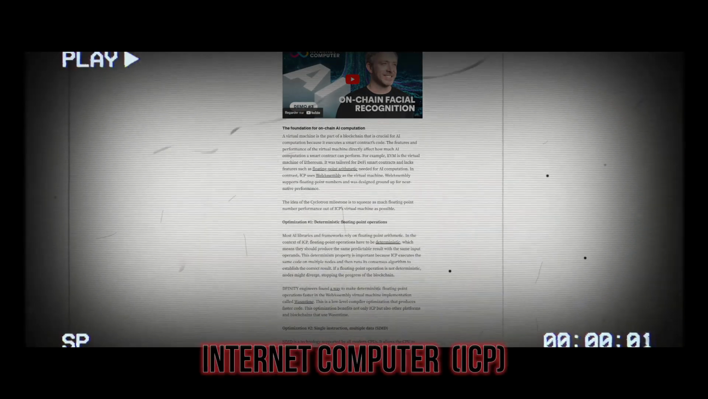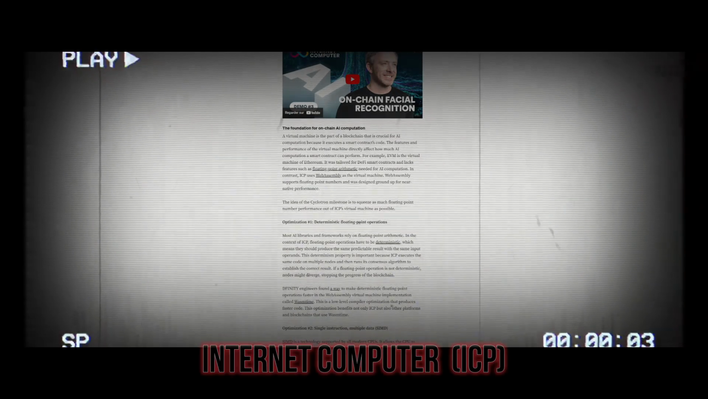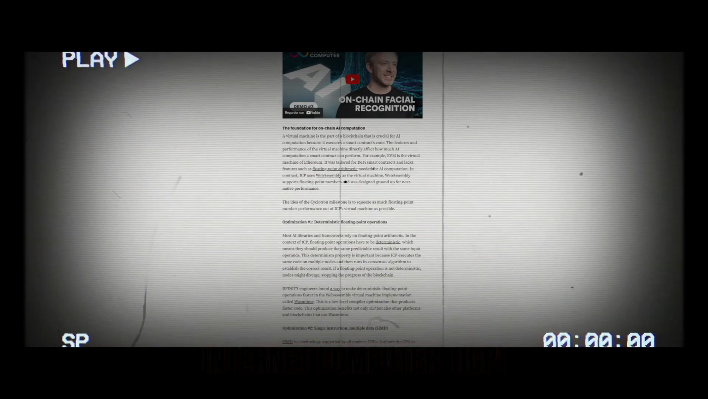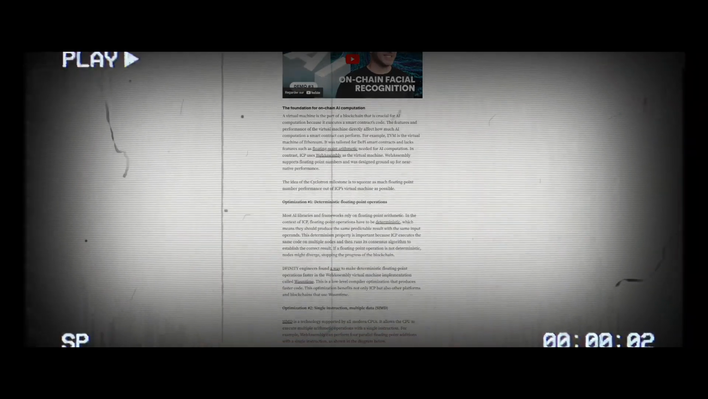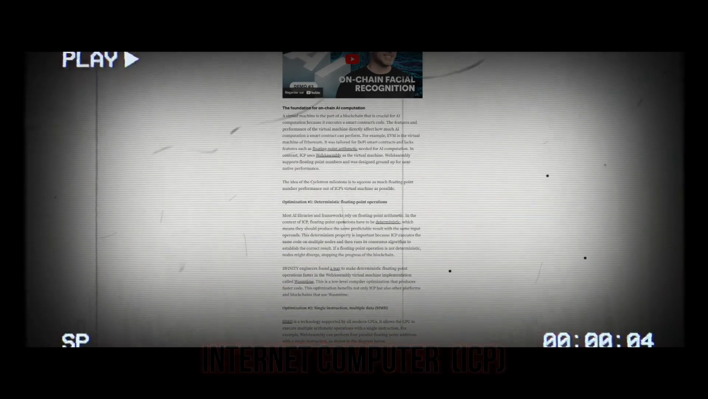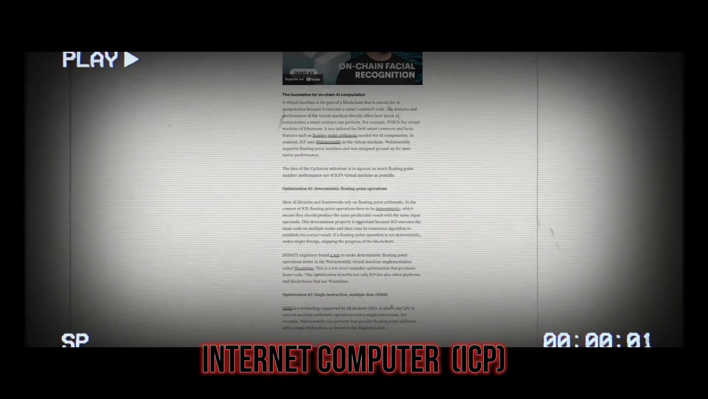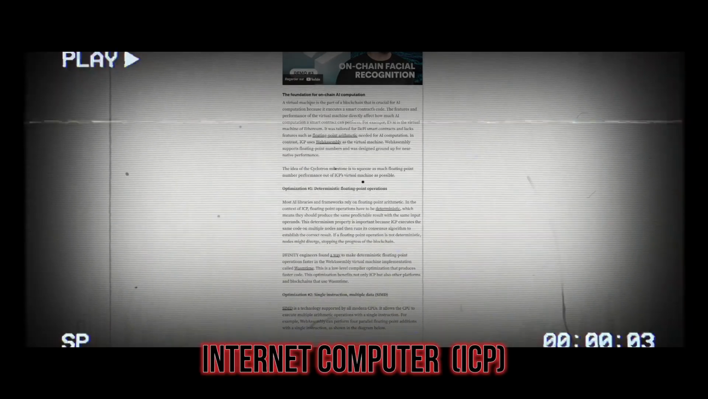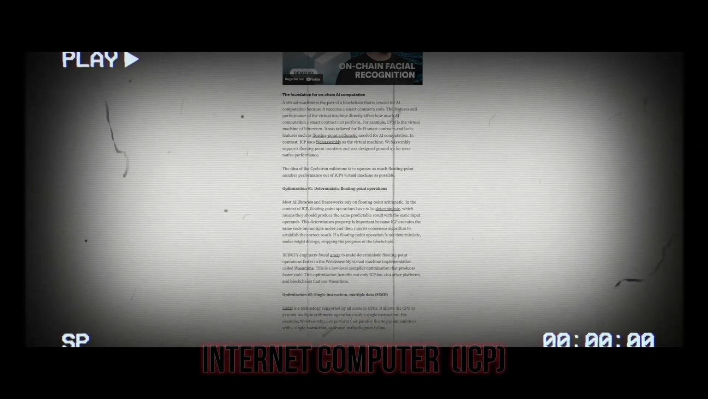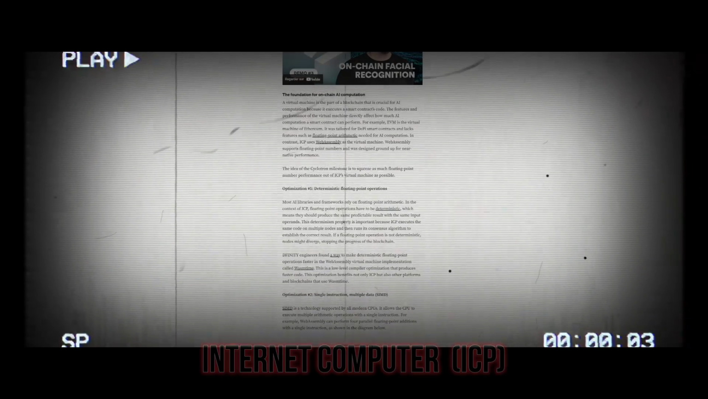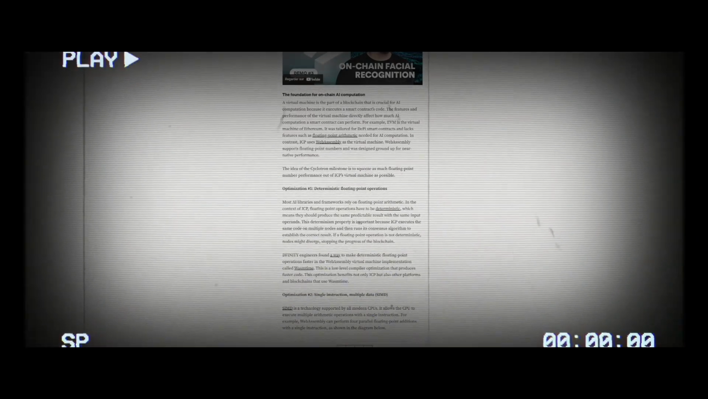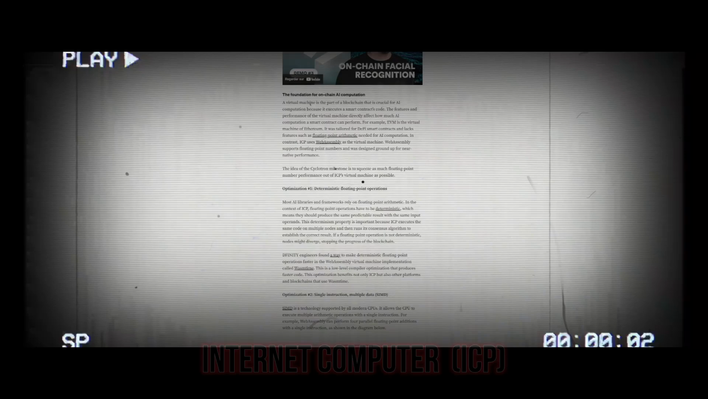The idea of the Cyclotron milestone is to squeeze as much floating-point number performance out of ICP's virtual machine as possible. Optimization number 1: deterministic floating-point operations. Most AI libraries and frameworks rely on floating-point arithmetic. In the context of ICP, floating-point operations have to be deterministic, which means they should produce the same predictable result with the same input operands.